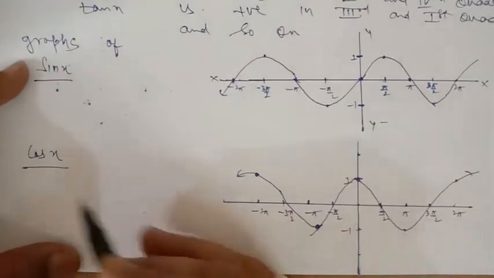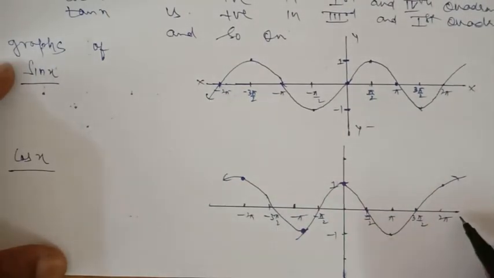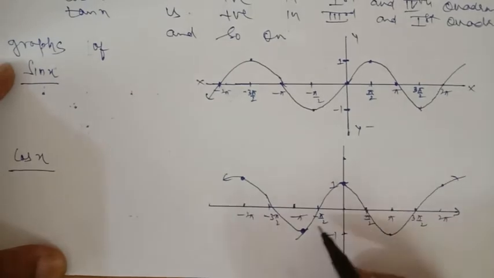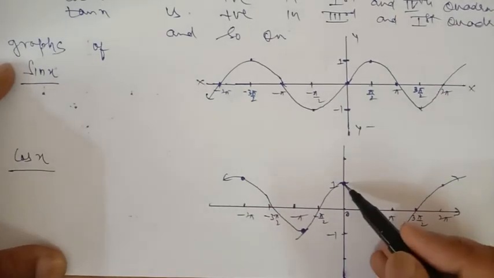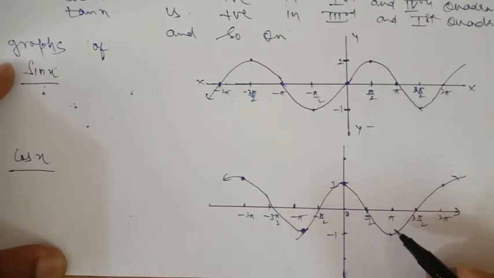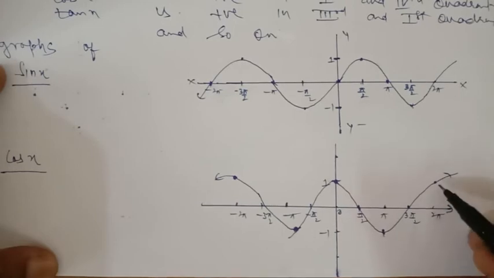Similarly, for cos x, again take on the x-axis the angle from 0 to 360 on the right hand side. The angle can be infinite. And on the left hand side, from 0 to minus 2 pi. For 0, cos x is 1, for 90 it is 0, for 180 it is minus 1, for 270 it is equal to 0, and for 2 pi it is equal to 1.